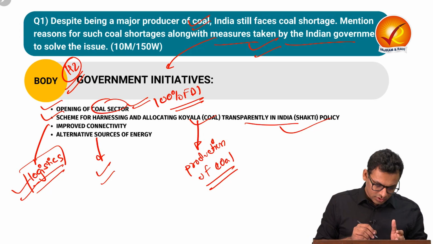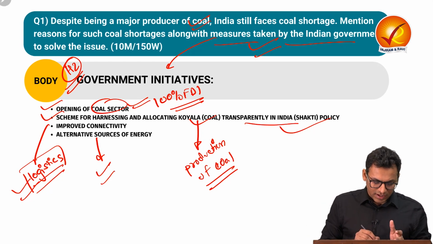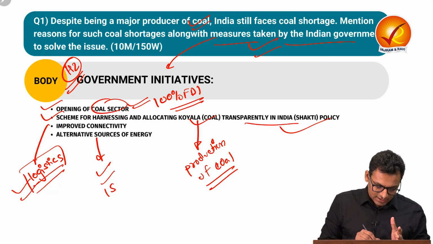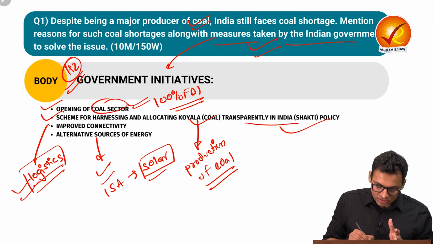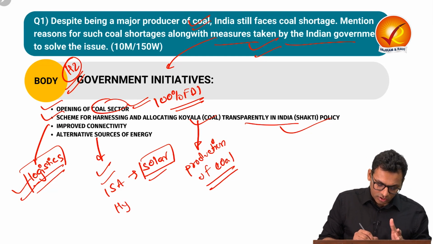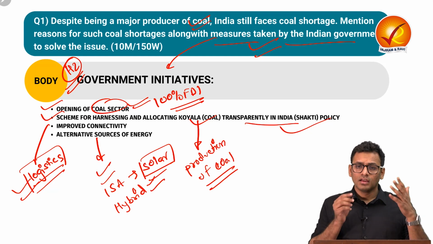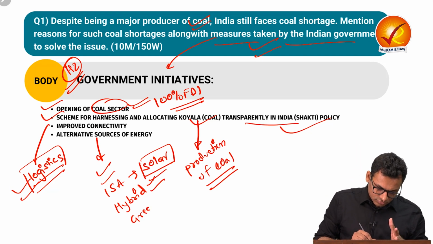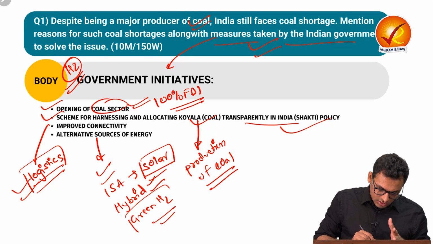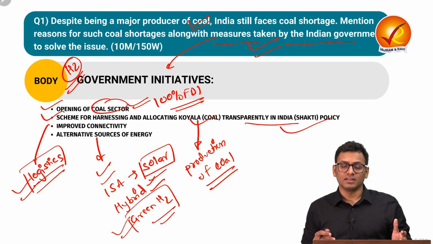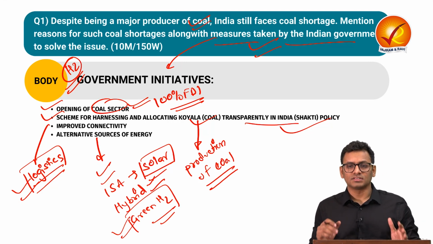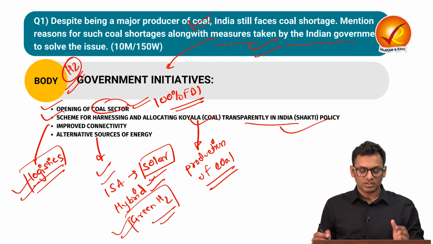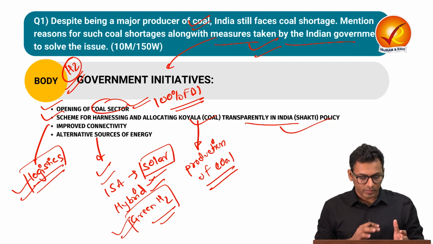Government has taken numerous initiatives with respect to alternative sources of energy. We have seen ISA for solar energy. We are also looking at a hybrid energy model. We are also looking at how green hydrogen is a potential source of energy. So there are certain alternative sources of energy which the government is constantly pushing. So this is something you can talk about in the heading 2 of government initiatives.